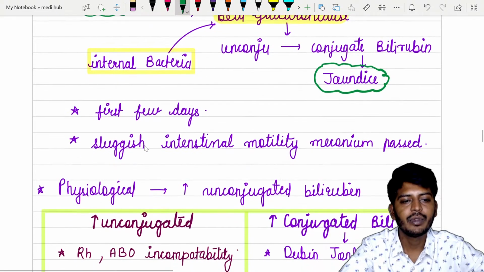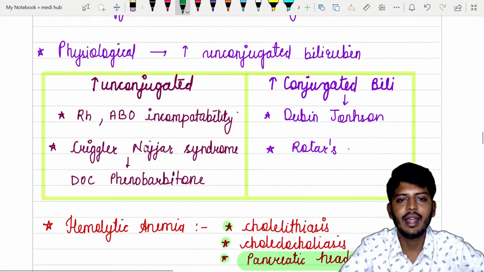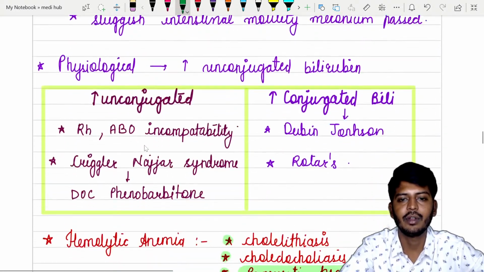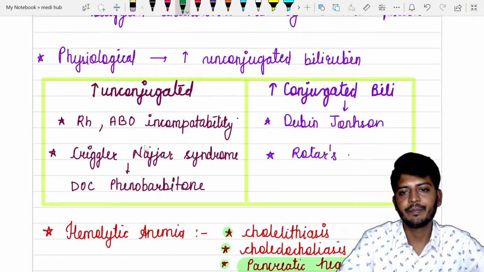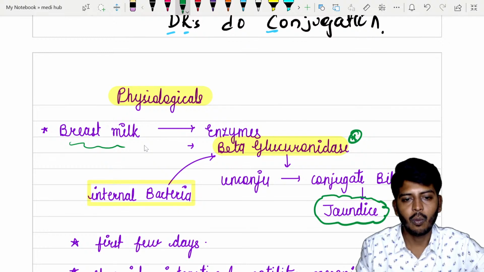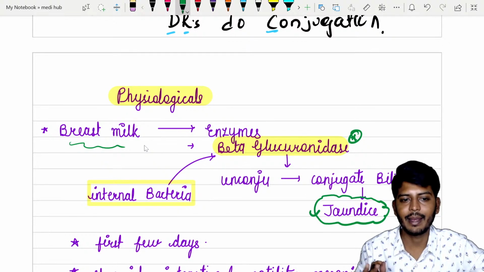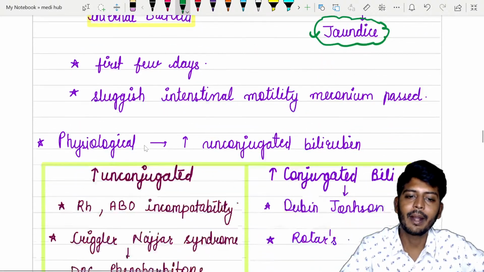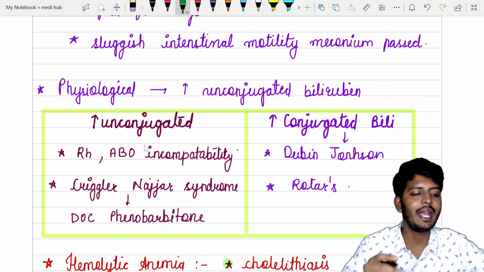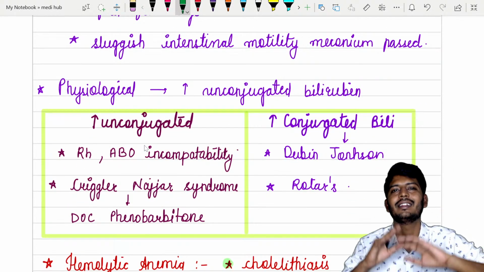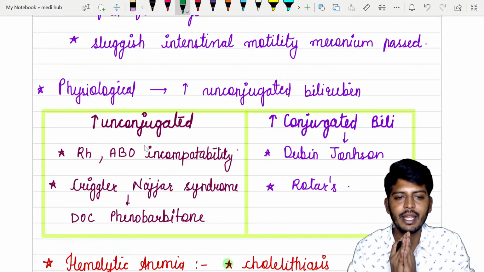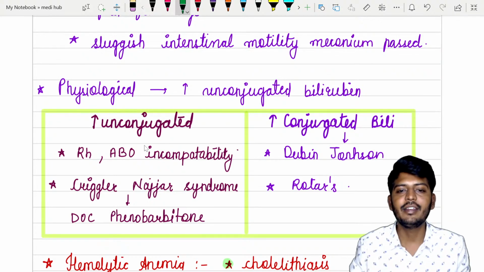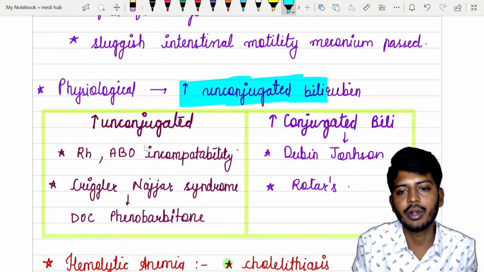Okay, so that is the first point to be remembered. Then next, in physiological jaundice, remember, one reason is enzymes, but this is due to one reason. But overall, the most common bilirubin elevated in physiological jaundice is unconjugated bilirubin. Sir, you told us all this, so now what? Brother, just remember this: in physiological jaundice, finally, overall the major bilirubin elevated will be unconjugated bilirubin.